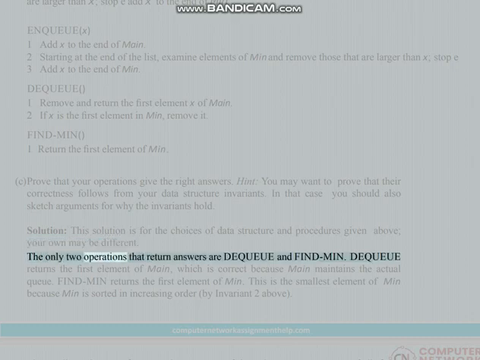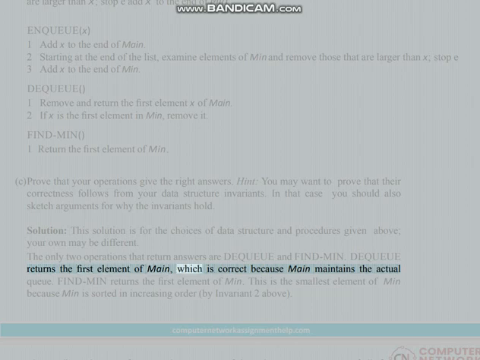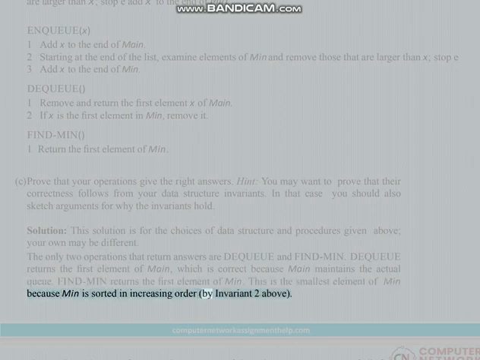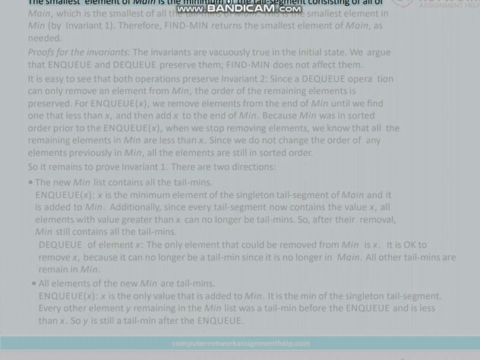The only two operations that return answers are dequeue and find min. Dequeue returns the first element of main, which is correct because main maintains the actual queue. Find min returns the first element of min. This is the smallest element of min because min is sorted in increasing order, by invariant 2 above. The smallest element of main is the minimum of the tail segment consisting of all of main, which is the smallest of all the tailmins of main. This is the smallest element in min, by invariant 1. Therefore, find min returns the smallest element of main, as needed.